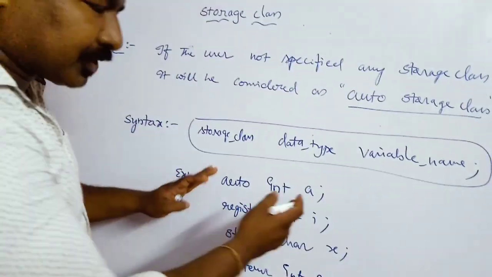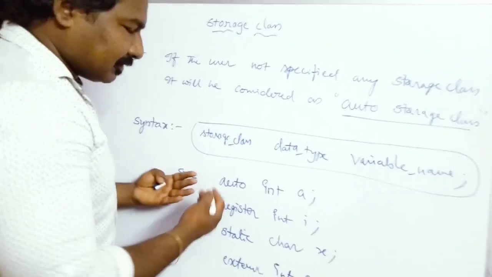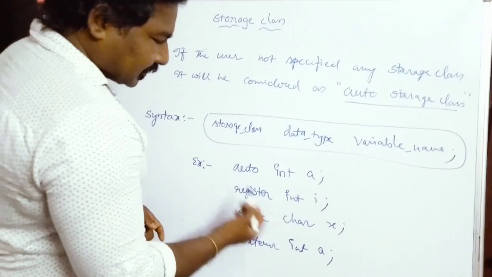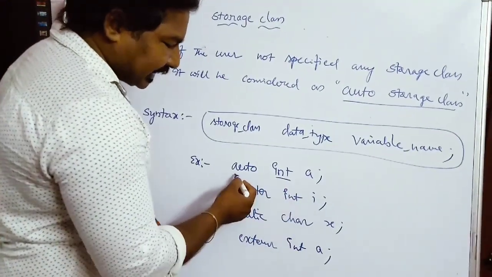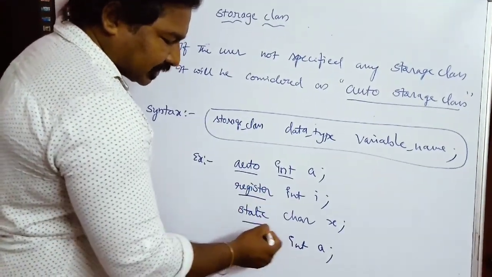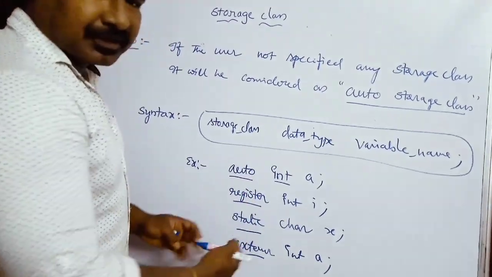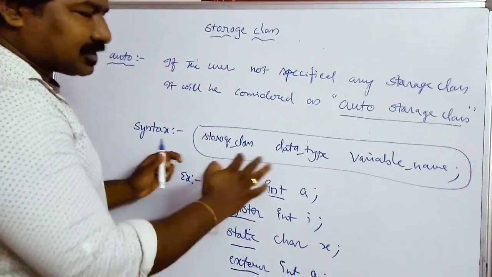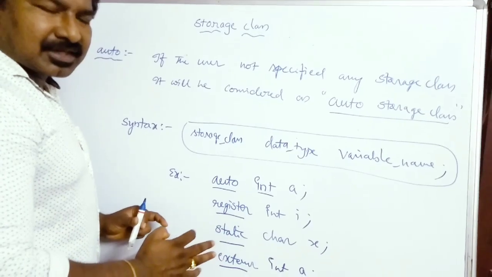This is how you can write these meaningful sentences with the storage classes. You can see that before the data type you are writing the storage class. So where you need to specify these four storage classes, this is the general syntax of the storage class specifier.